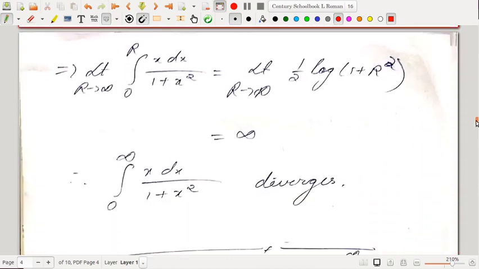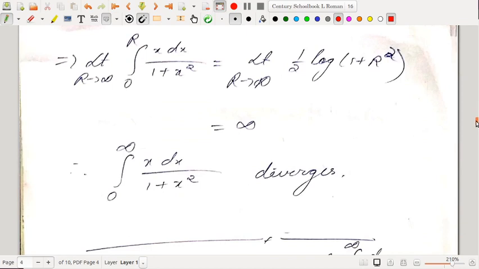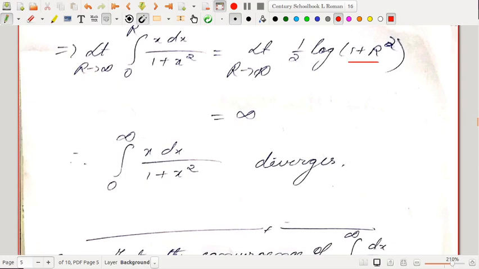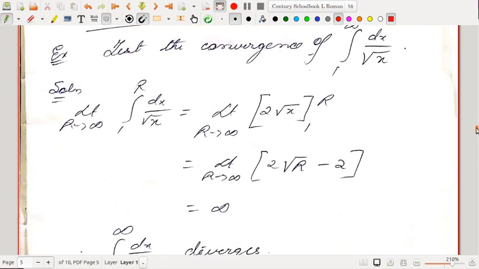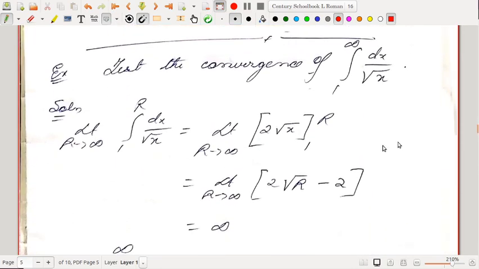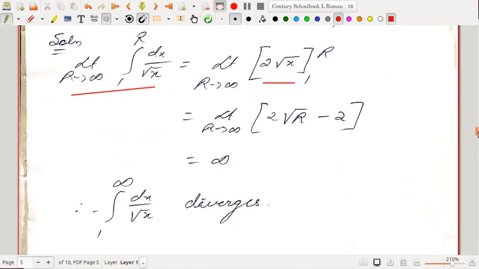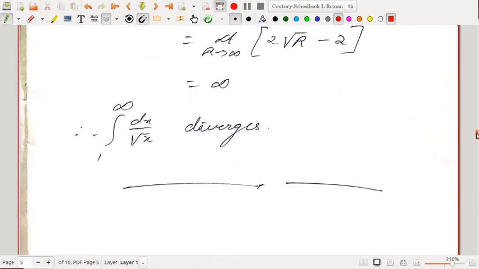Okay, now if you take the limit r tends to infinity of 0 to r x dx by 1 plus x square, when r tends to infinity, 1 plus r square tends to infinity, and log of that also tends to infinity, so this integral actually diverges. Okay, then test the convergence of the integration 1 to infinity dx by root x. So we evaluate this particular limit. The integration of dx by root x is 2 root x, so it's 2 root r minus 2, and if you take r tends to infinity, it's infinity, so the integration from 1 to infinity dx by root x diverges.